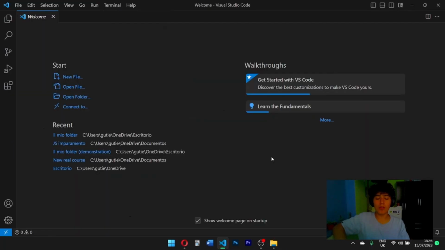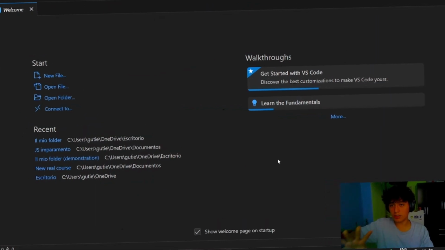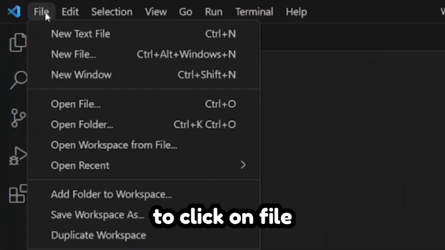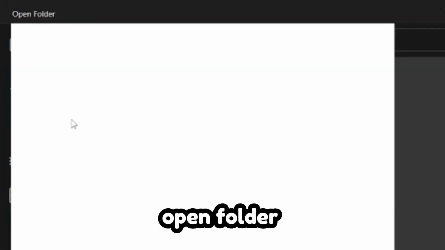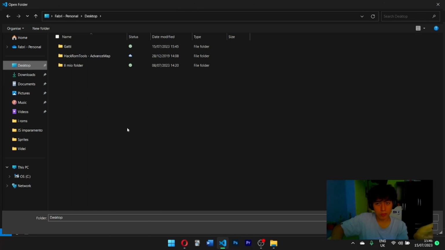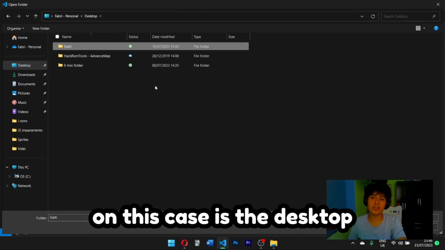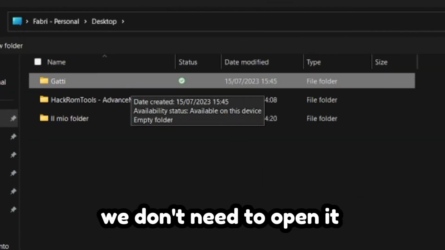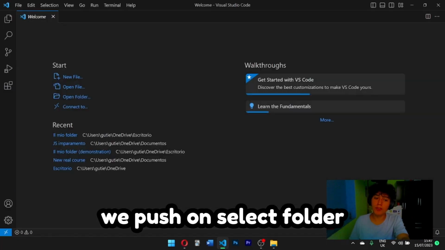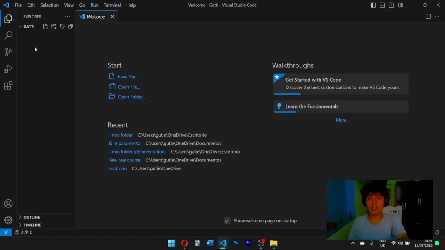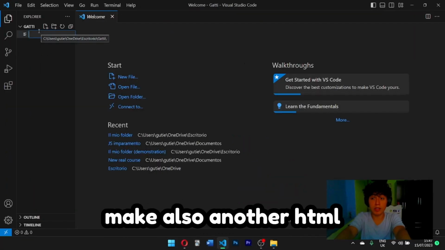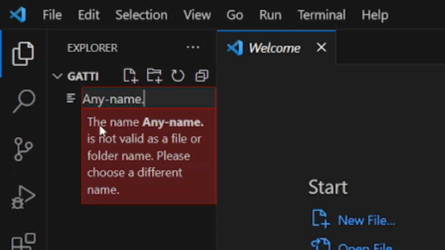Now, once you have opened Visual Studio Code for the first time, you will get a screen just like this, okay? This is the menu, and actually we don't need to do anything else than to click on File, Open Folder, and search for the location of your folder. In this case, it's the desktop, okay? Clicking on the folder, we don't need to open it. We push Select Folder and it opens. Go to New File, okay, to this button and make another HTML file with the extension dot HTML.